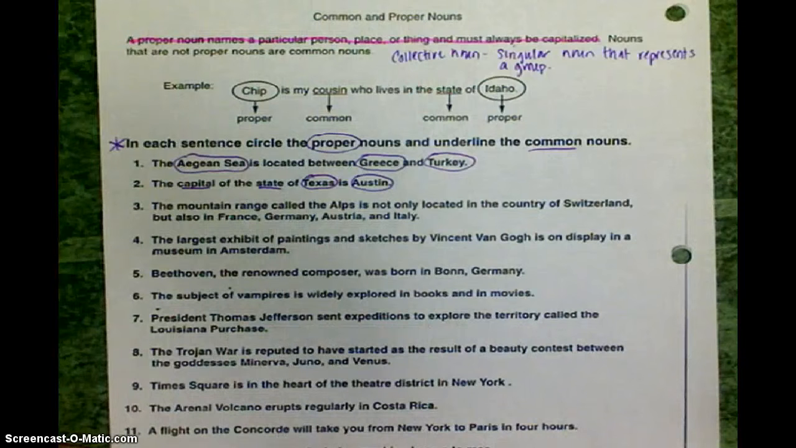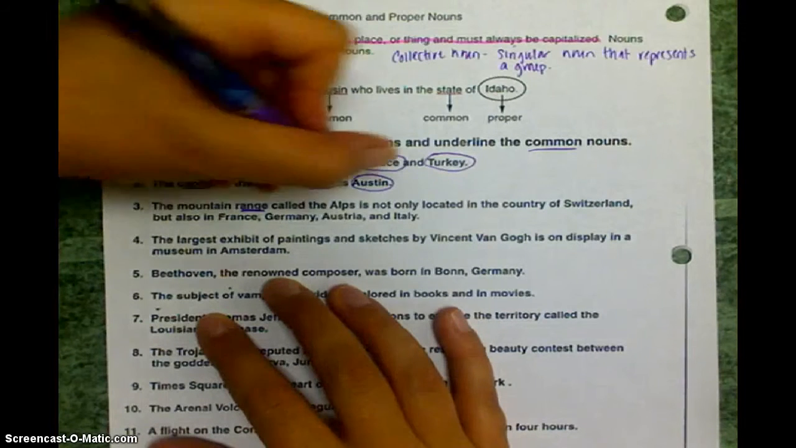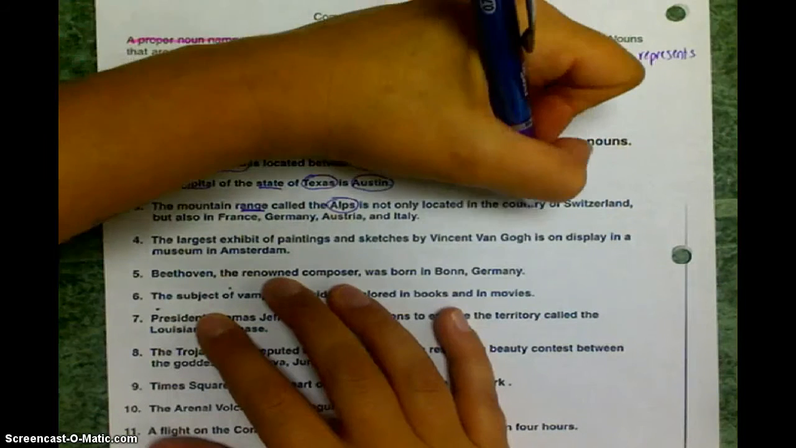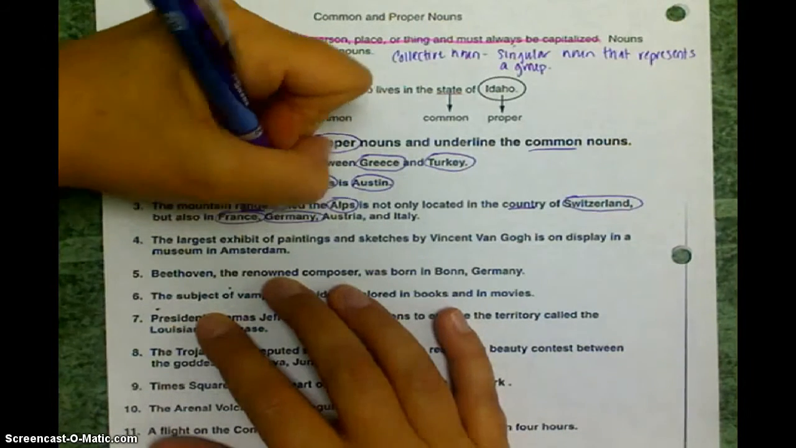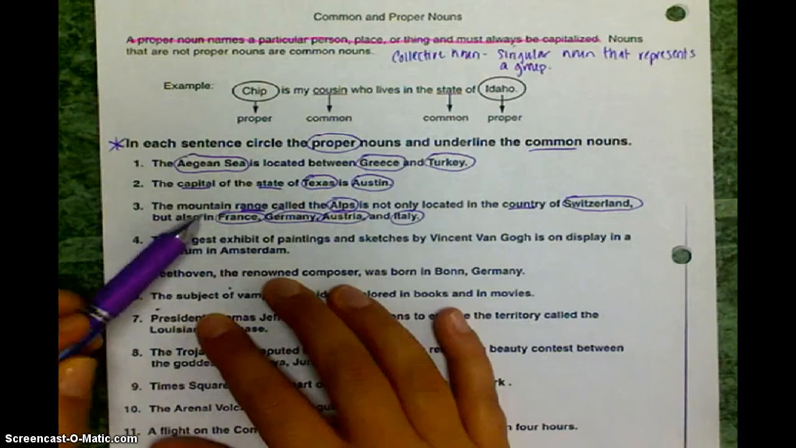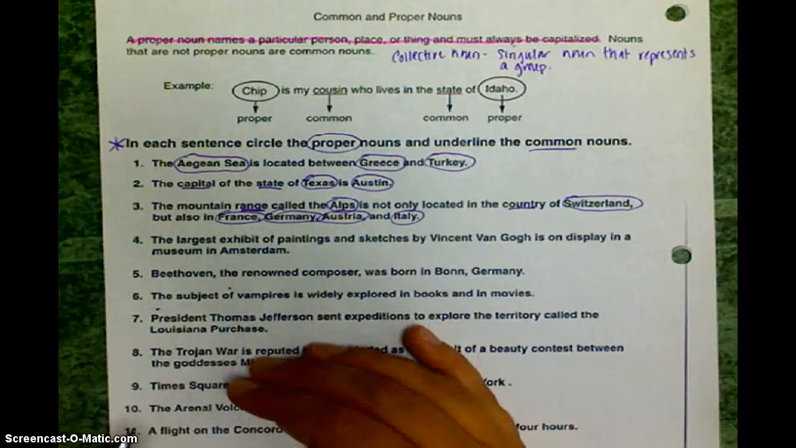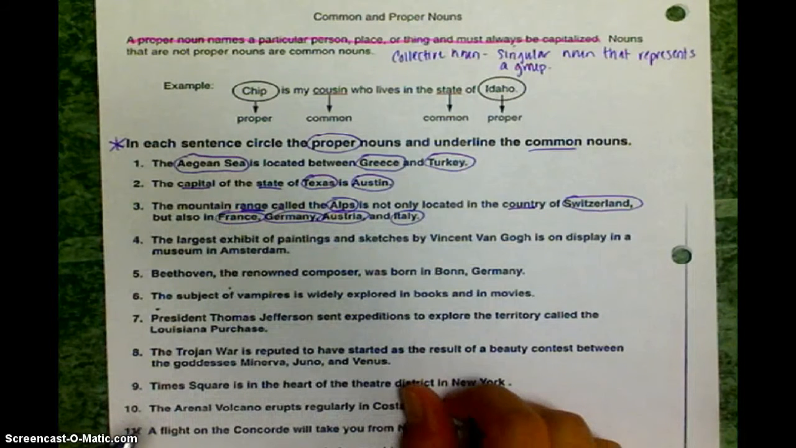Number 3, the mountain range called the Alps is not only located in the country of Switzerland, but also in France, Germany, Austria, and Italy. Okay, so we've got range, okay? We've got Alps, we've got country, we've got Switzerland, France, Germany, Austria, and Italy, okay? Mountain is technically not a noun in this context because it is describing what kind of range it is, okay?